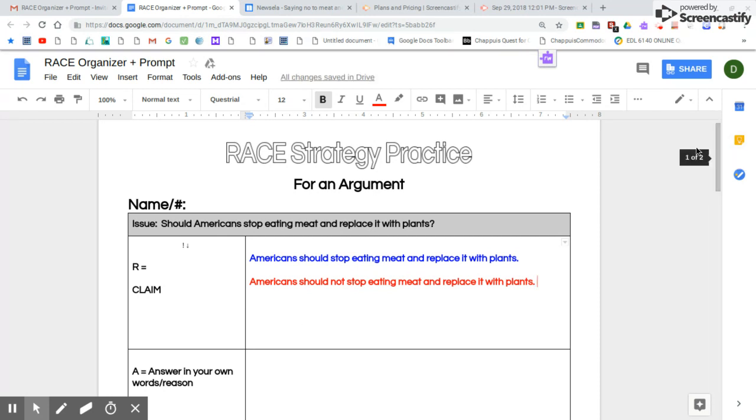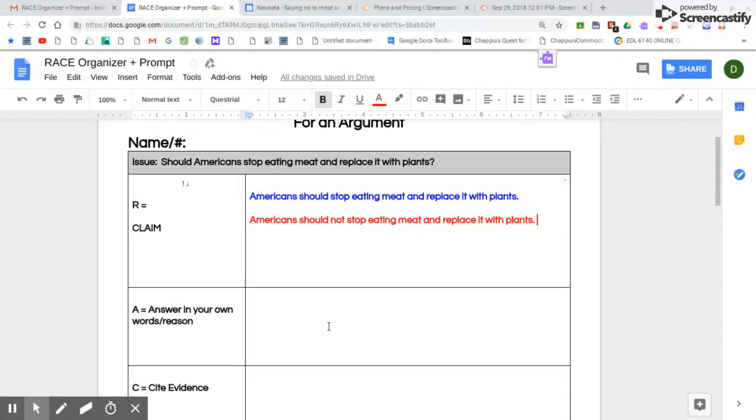So now that you have a strong claim, you're going to go down to the next box, which is the A in the RACE strategy. Answer in your own words. And in this case, for an argument essay, you're going to give a reason for your claim. So if your claim is that Americans should stop eating meat, you're going to write in your own words why. So you're still going to restate that question, and you're going to follow me in blue. Americans should replace meat with plants because, and this is when we need to go back into our article.